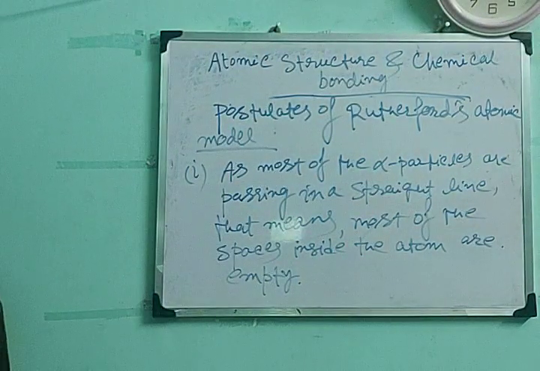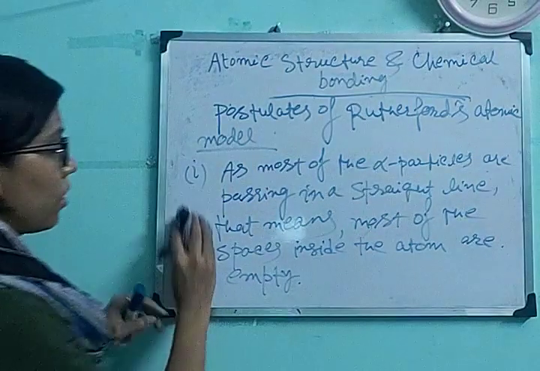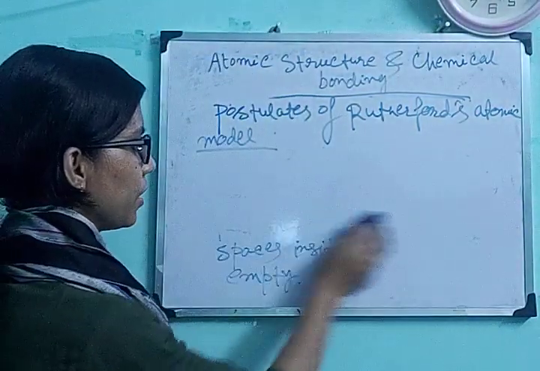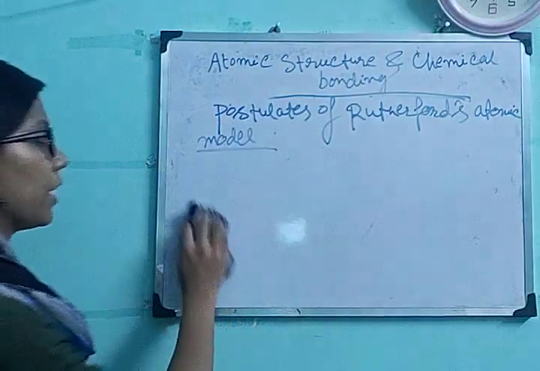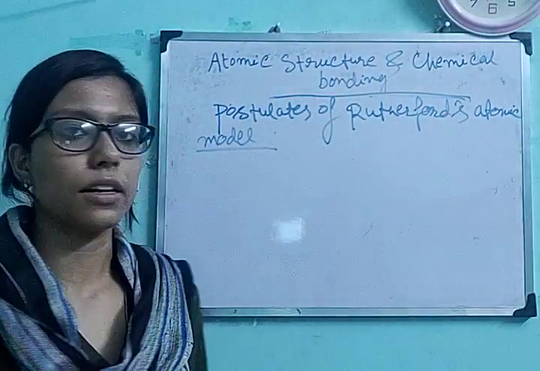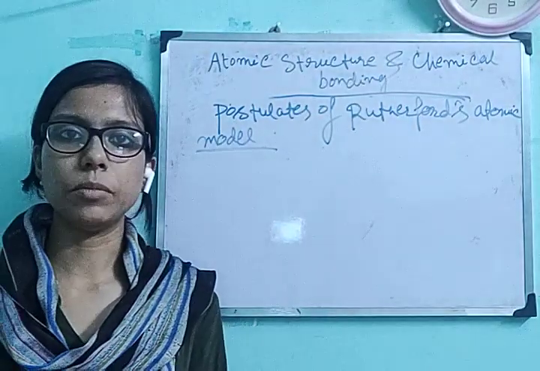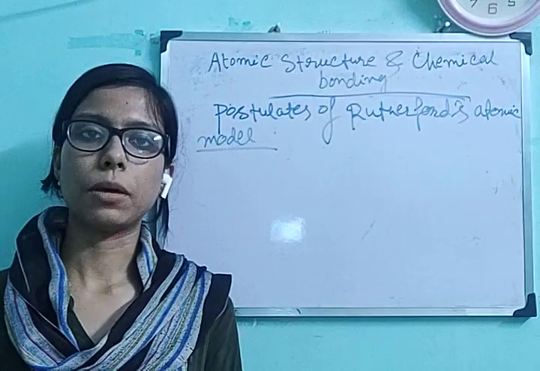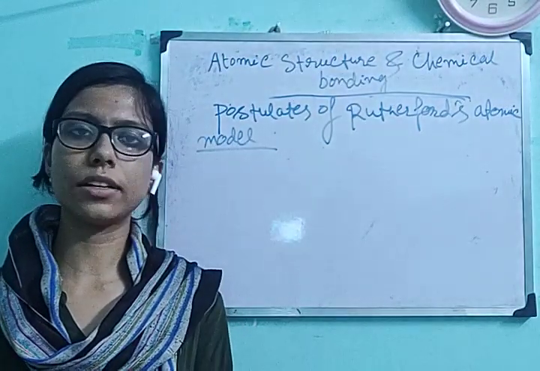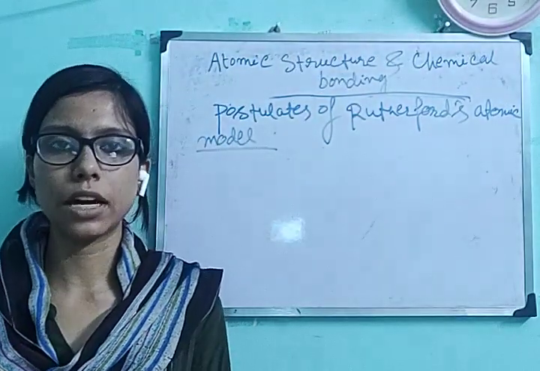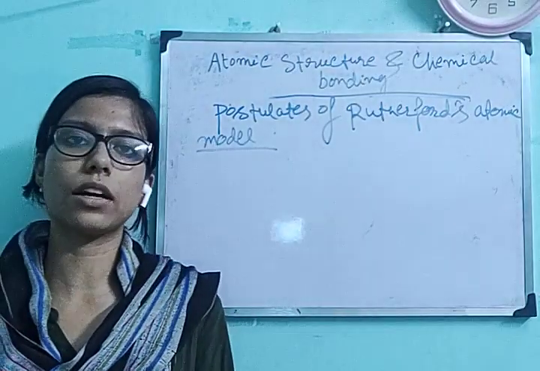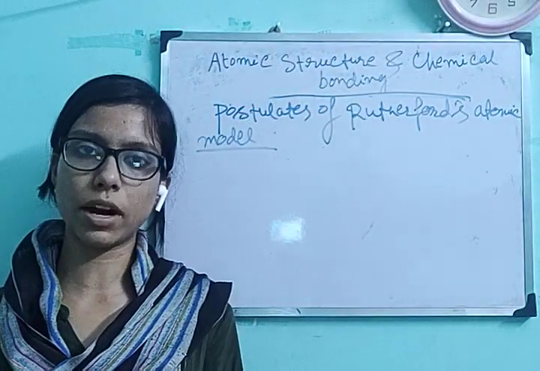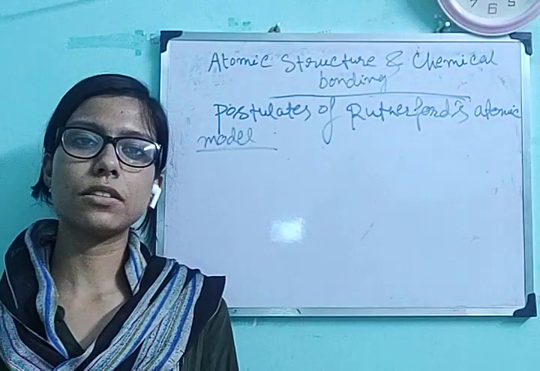The second point is, according to the observation that very few alpha particles are fully deflected, that is deflected at an angle 180 degree. That means there is a most dense part inside the atom, but the most dense part is oriented in a very small space. Okay, there is a dense part inside an atom where the alpha particles are striking and deflecting back totally at an angle 180 degree, but that space is very small.